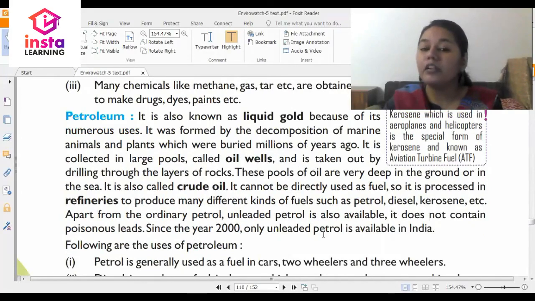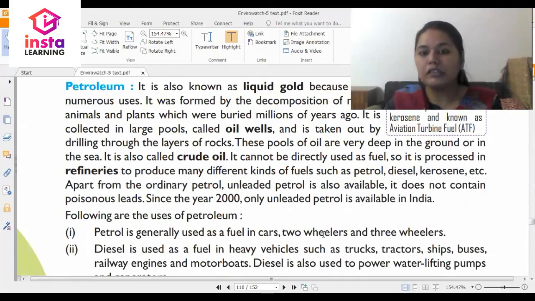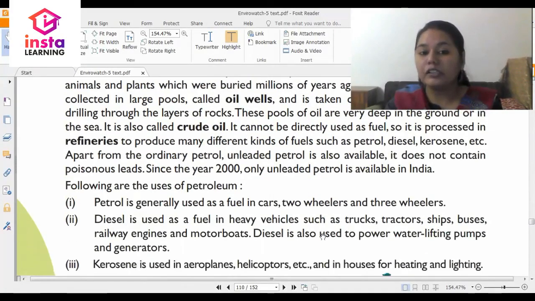And apart from the ordinary petrol, unleaded petrol is also available. It does not contain any poisonous lead. Since the year 2000, only unleaded petrol is available in India. And what are its uses? Of course, it is used as a fuel in cars, two-wheelers or four-wheelers.